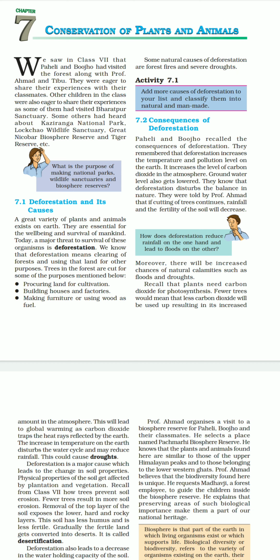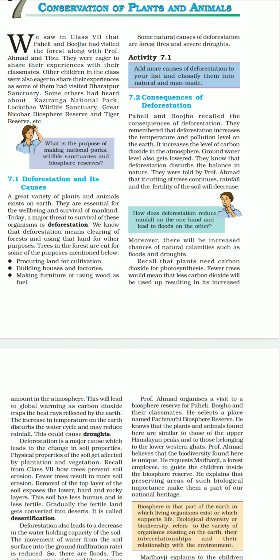That also reduces the fertility of the soil, because the bottom soil gets exposed, which is rocky and hard and does not contain nutrients. So that makes the soil or the land barren. Barren means soil or land which contains no nutrients. And when there are no nutrients, there will be no growth of plants. Moreover, there will be increased chances of natural calamities such as floods and droughts.